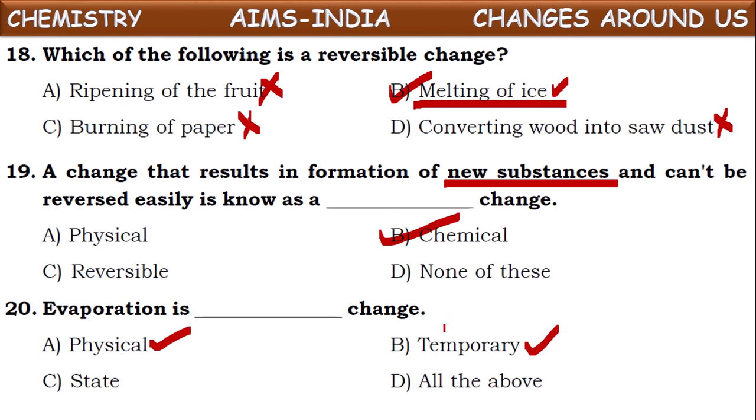Now evaporation is also one of the temporary changes, and in the evaporation process the liquid component converts into gaseous form. So what is occurring here? Change of state is occurring. So it is a state change. So this is also correct. As these three are correct, now the correct option will be all of these.